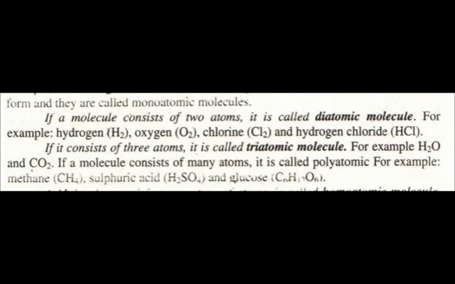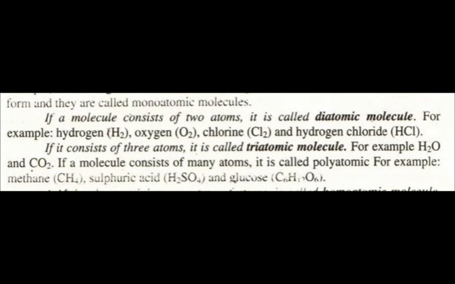So it is also a polyatomic molecule because it contains many atoms. So these were the different types of molecules depending upon the number of atoms present in them: monatomic, diatomic, triatomic and polyatomic molecules. We have also discussed their different types.